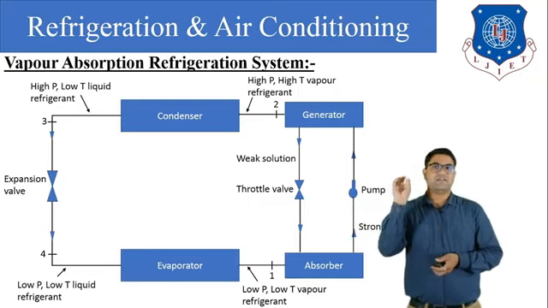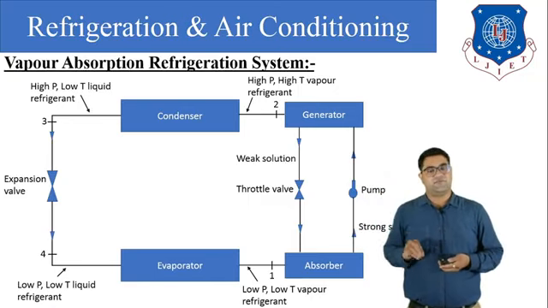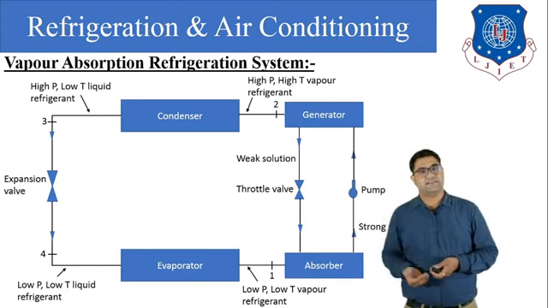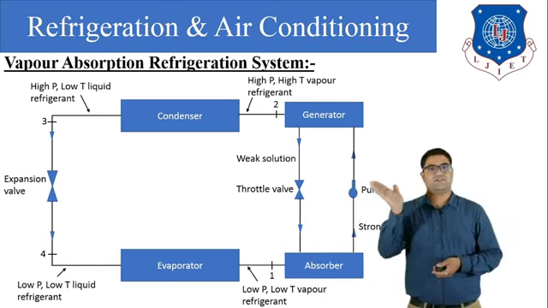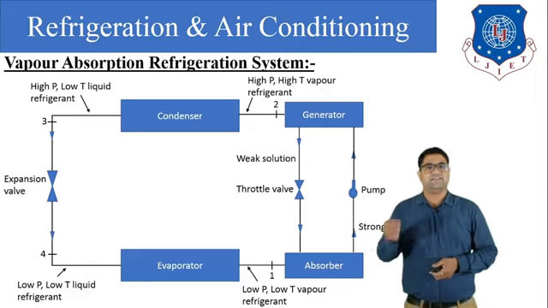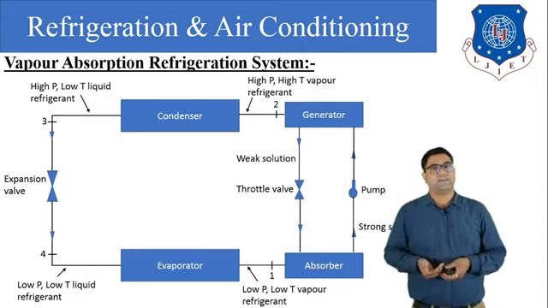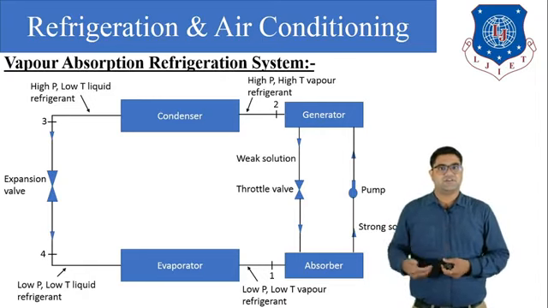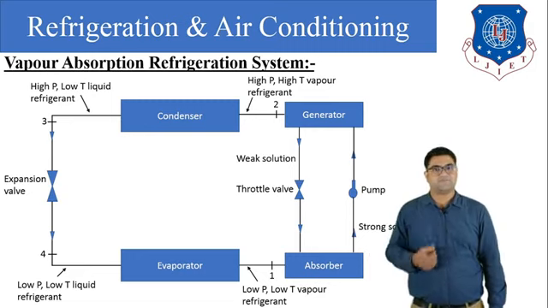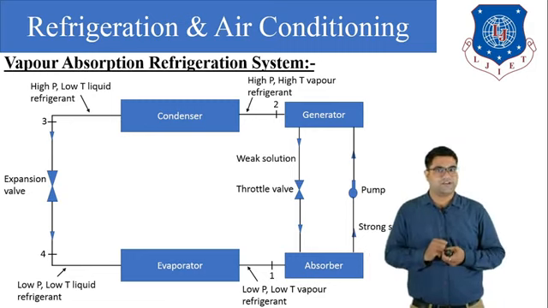Now this liquid ammonia enters the expansion device, or we can say a throttling device or the capillary tube. In the expansion device the enthalpy remains constant and the pressure of the liquid ammonia reduces. So at the outlet of the expansion device we get low pressure, low temperature liquid ammonia.